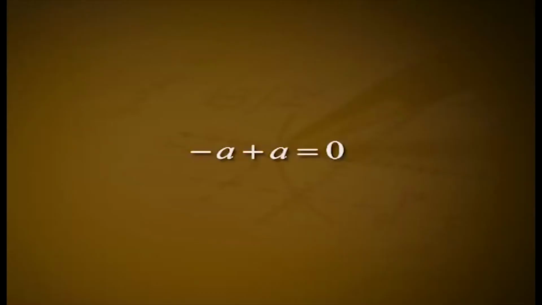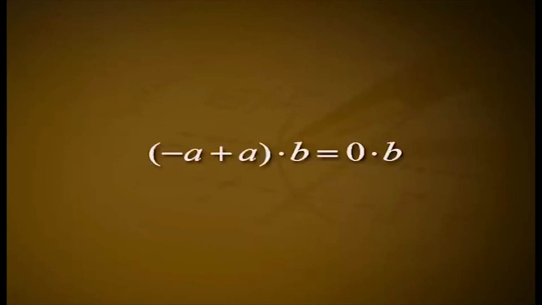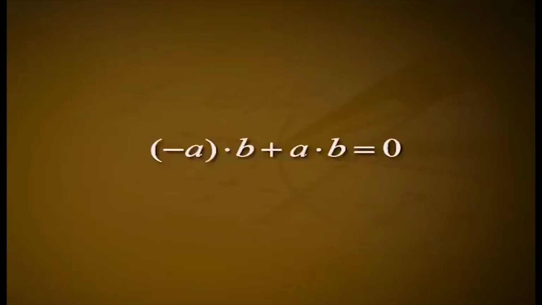Proof. 1. We have minus a plus a equal to 0, where 0 is the additive identity. Post multiplying both sides by b, we get (minus a plus a) times b equal to 0 times b, and this implies by the right distributive law that minus a times b plus a times b equal to 0.